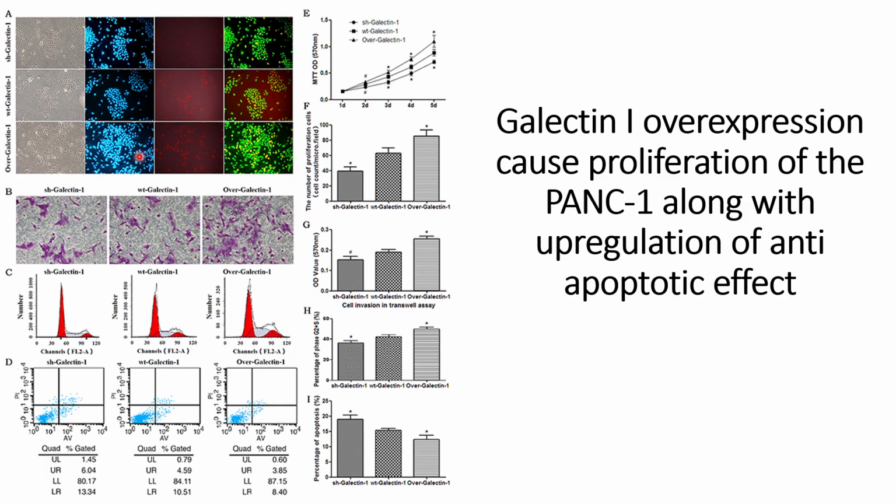But it is clear that for the overexpression of galectin-1, when pancreatic cancer cells are co-cultured with overexpressed galectin-1 PSCs, they see a high proliferation behavior.